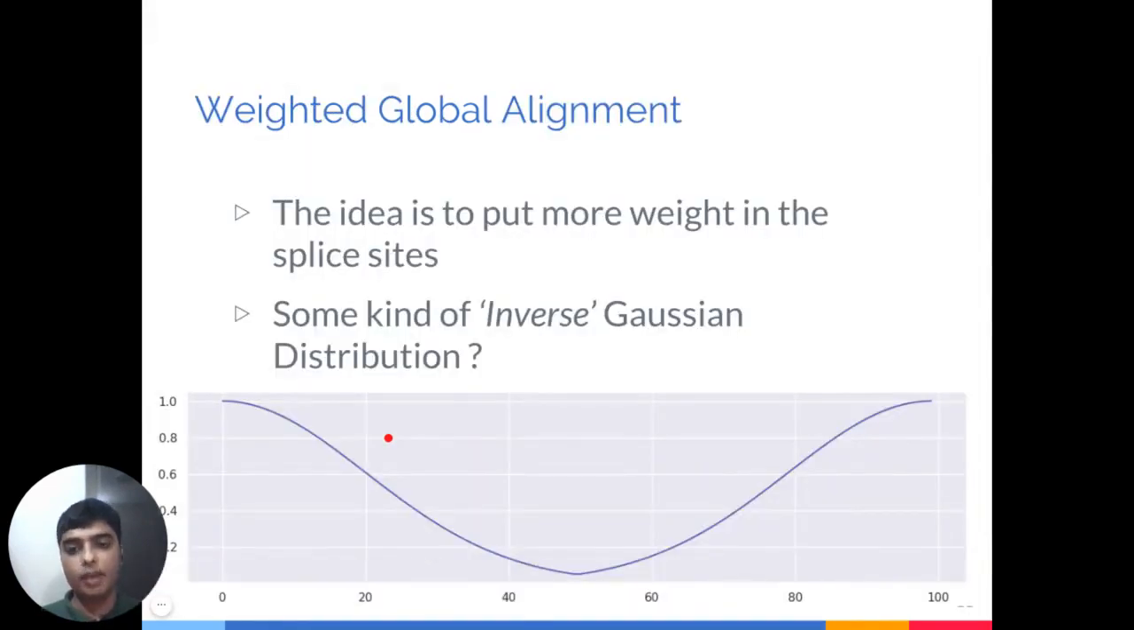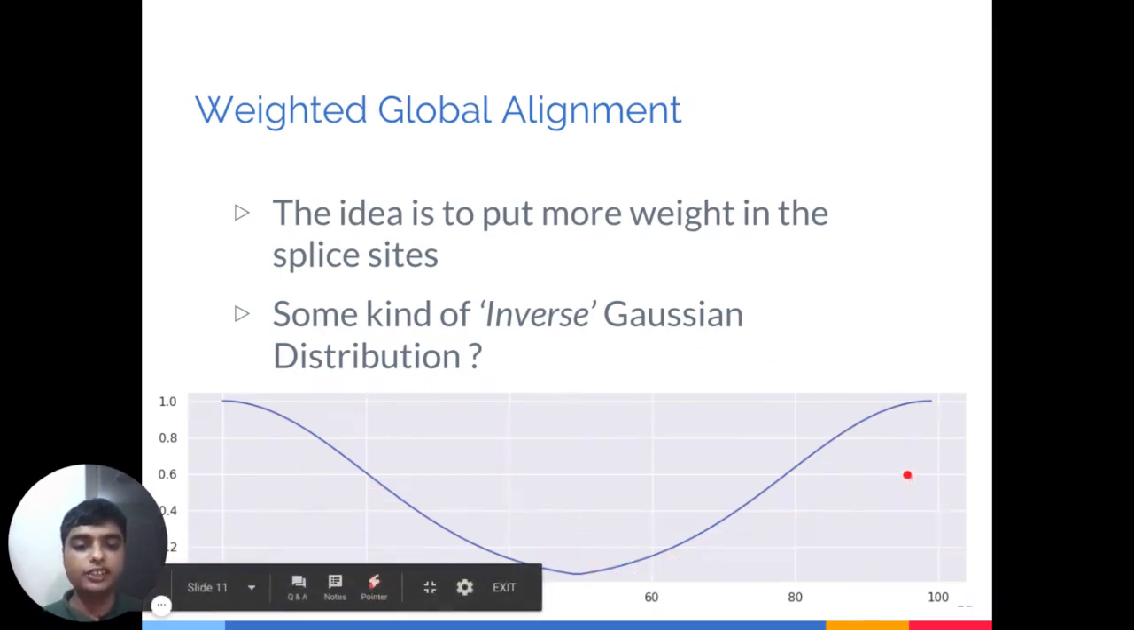A novelty of our approach is weighted global alignment. Here we put more emphasis on the splice sites, because during alternative splicing the splice sites of the exons often get modified. So we put more weight on the splice sites, and we use an inverse Gaussian distribution, as illustrated in this figure. As we can see, a lot of weight is put on the terminals, but it gradually decreases as we move towards the center.